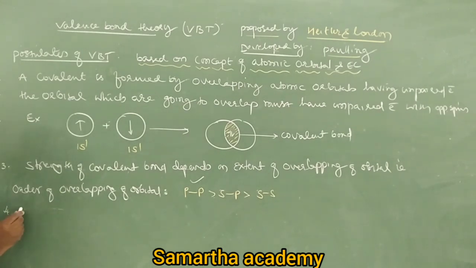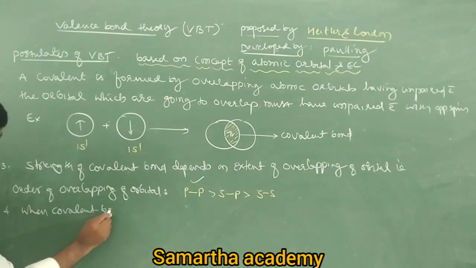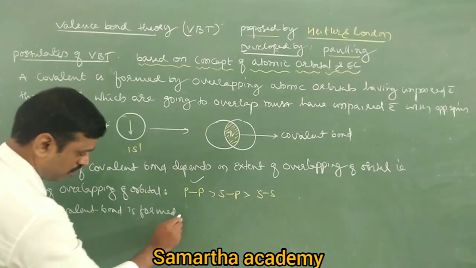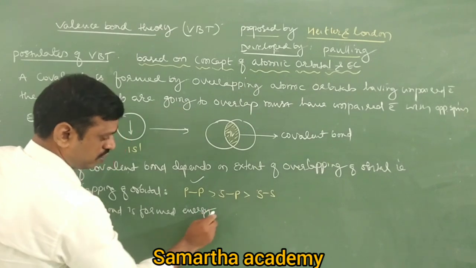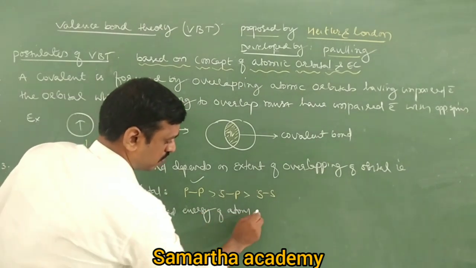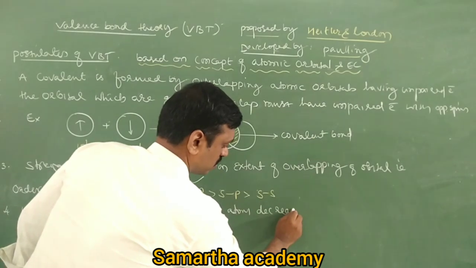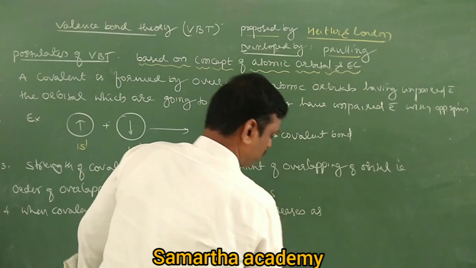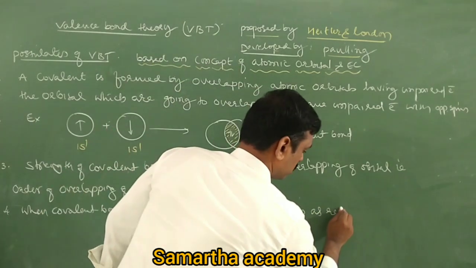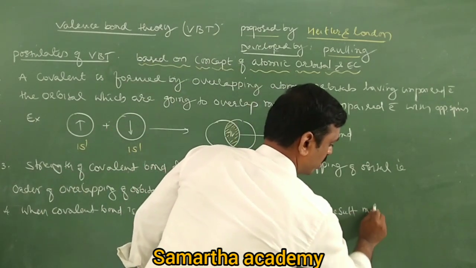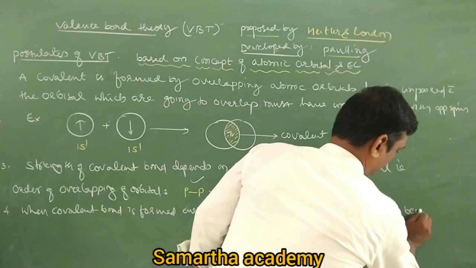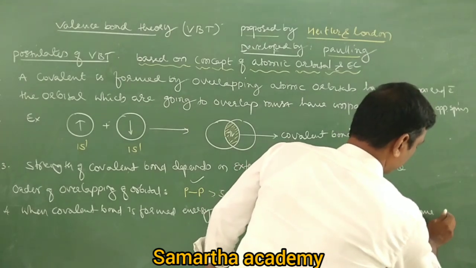When covalent bond is formed, energy of atom decreases. As a result, the molecule becomes what? As a result, the molecule becomes more stable.